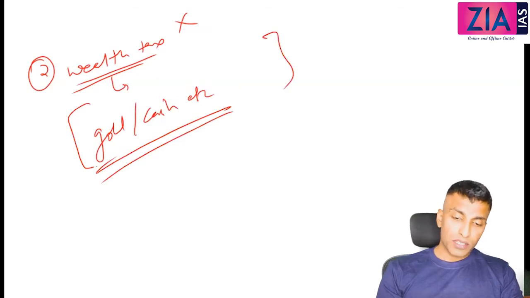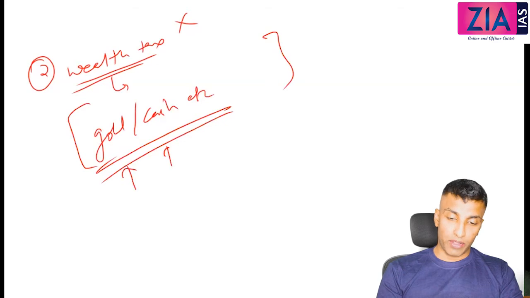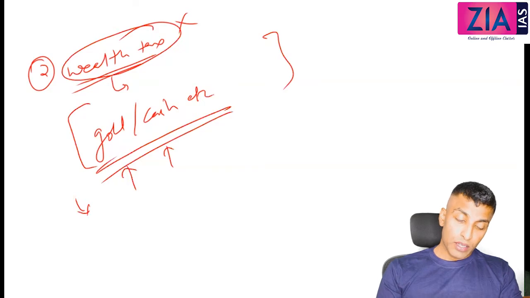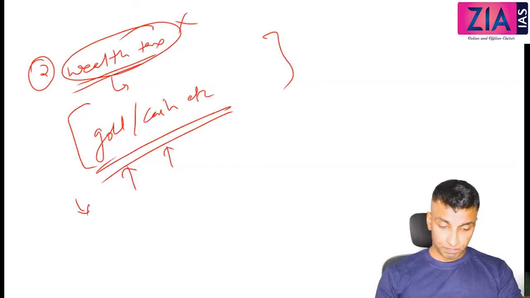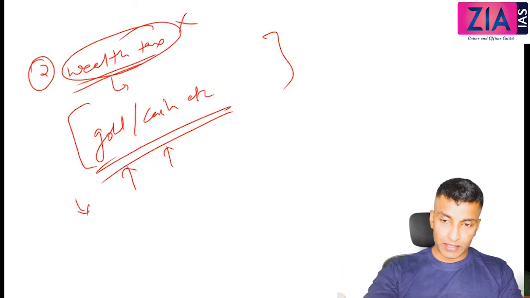Okay, now why it is abolished? Because it is very difficult to know how much gold or cash people are having. People will not disclose it. Okay, and the revenue collected under this wealth tax is actually very, very less. In fact, the investment to collect tax will be much more than the tax collected by itself. Okay, and the main reason is the financial wealth is actually exempted. The land, buildings, all those were actually exempted, and that will be by the state.